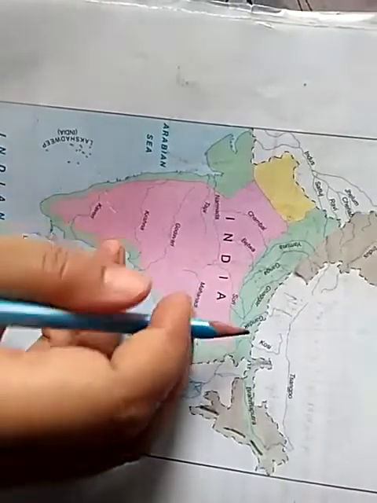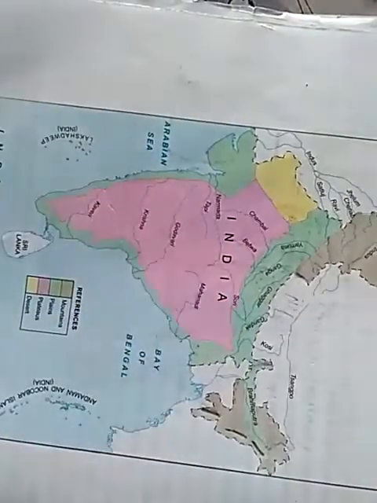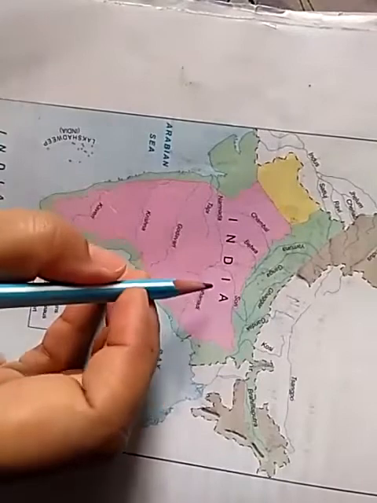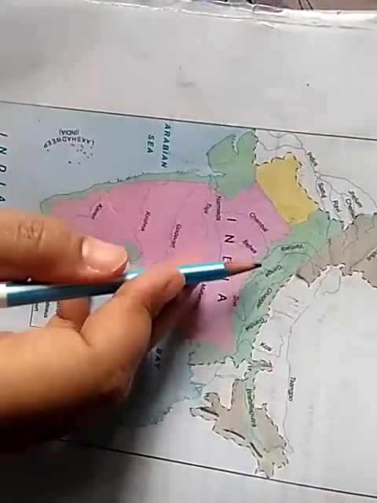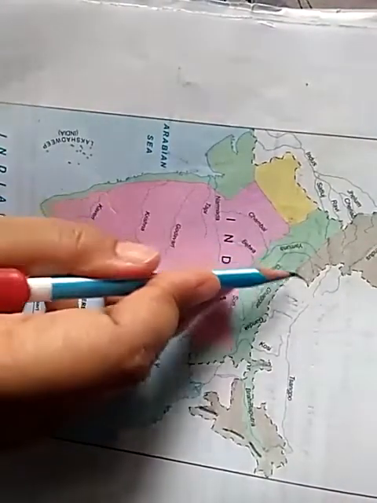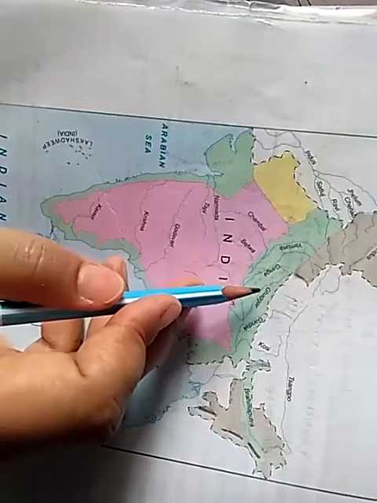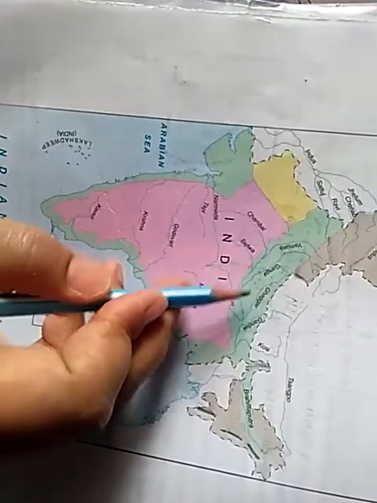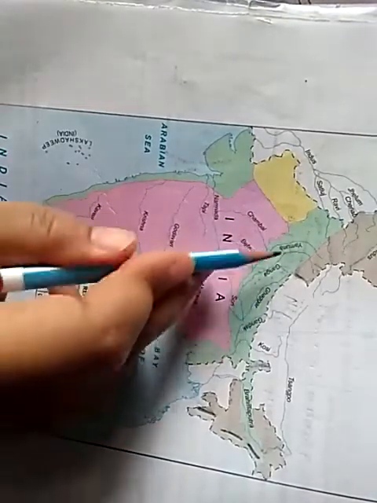Now see, the deposition of alluvium in a vast basin lying at the foothill of the Himalayas over millions of years formed this fertile plain.